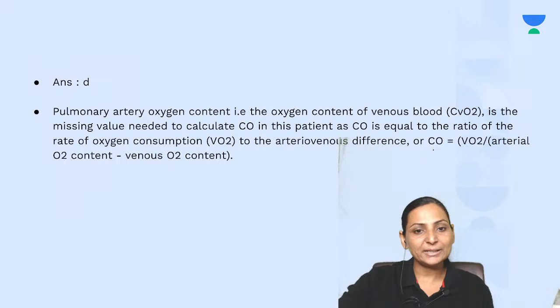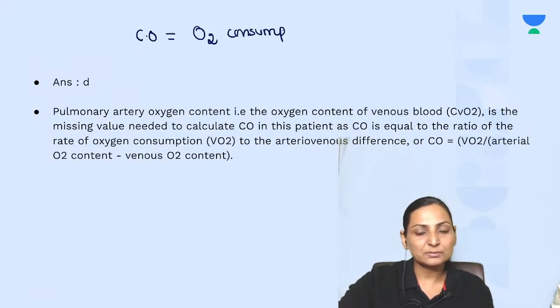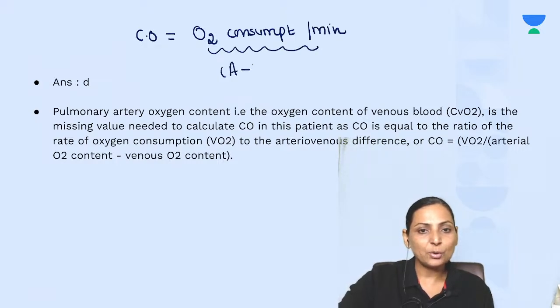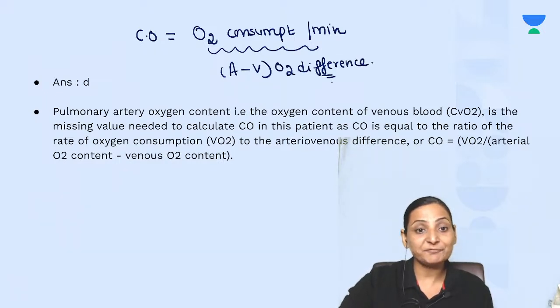What we are calculating is the cardiac output by Fick's principle. What is Fick's principle? Cardiac output is equal to oxygen consumption per minute, divided by the arteriovenous oxygen difference.